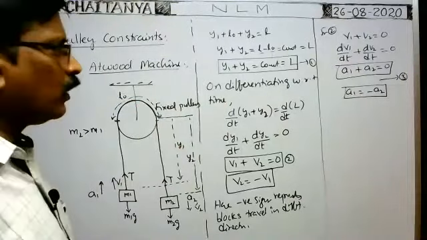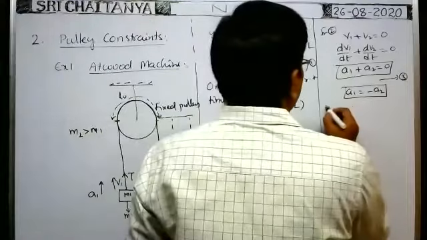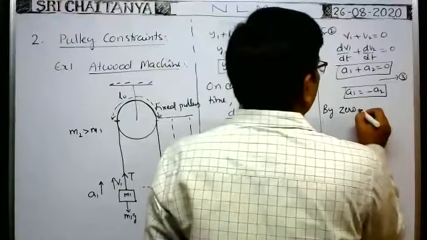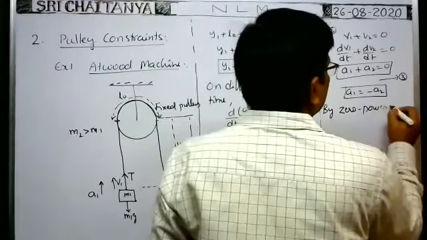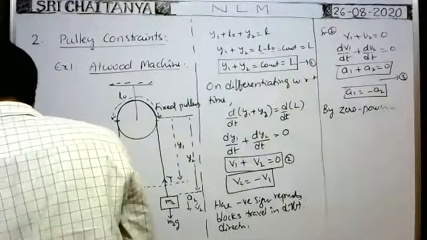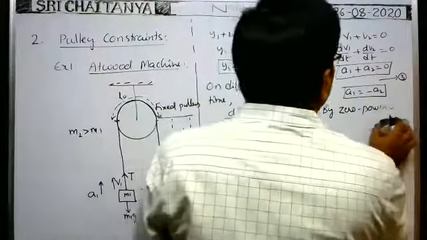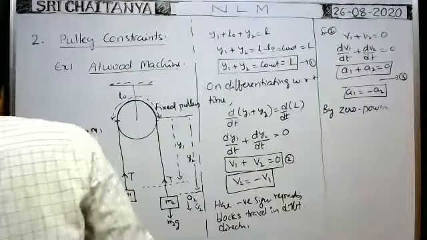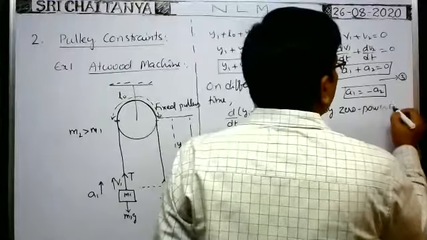Instead of that, the zero power concept is there. By the zero power concept also we can find it easily.